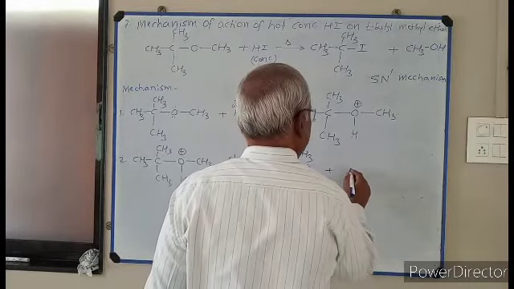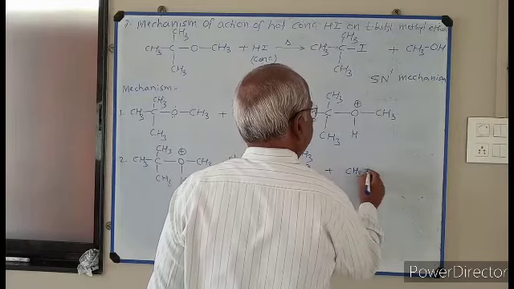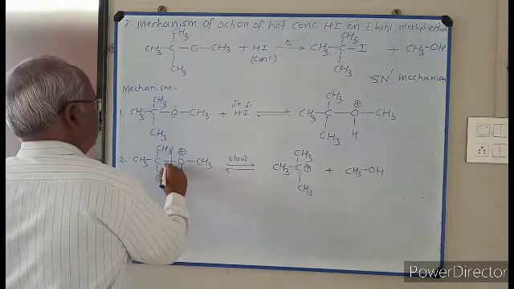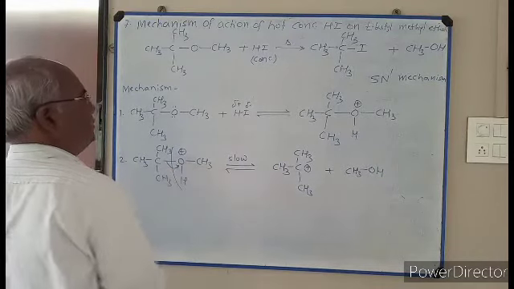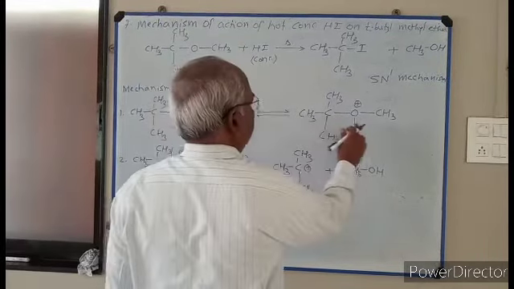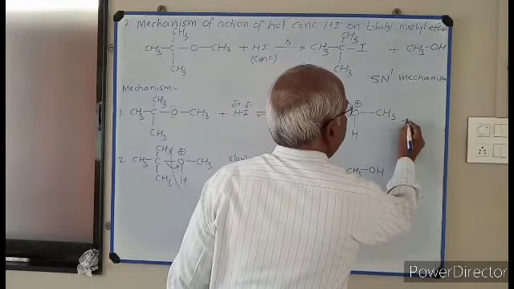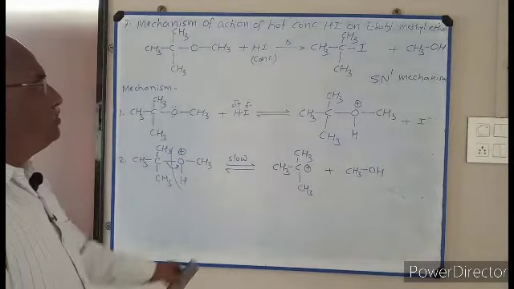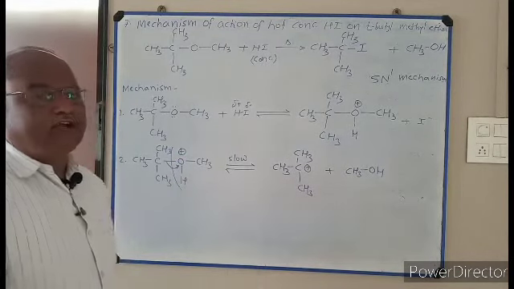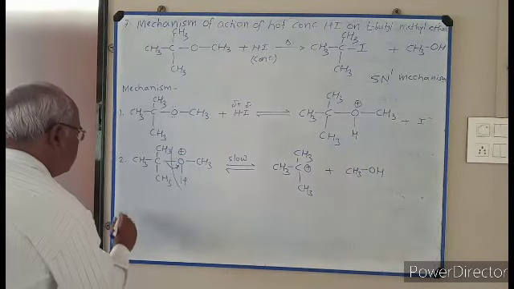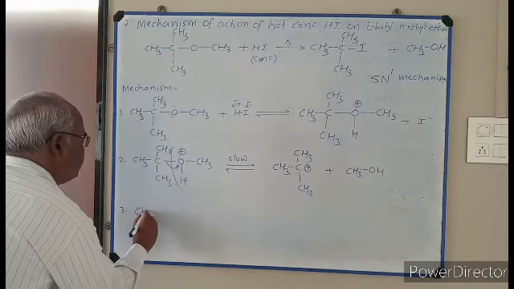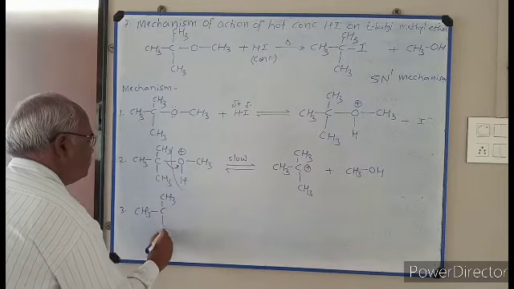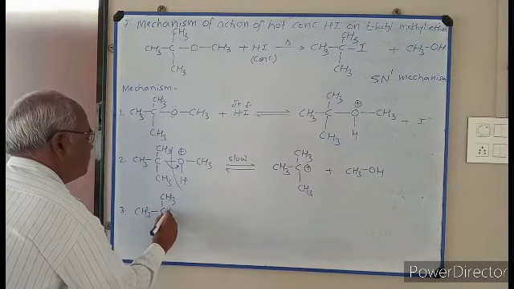Plus CH3OH. This product is separated. This electron pair is shifted here. Here protonation, after protonation, here I minus. So tertiary butyl carbocation is produced. Third step, CH3 single bond C, CH3, CH3 plus.